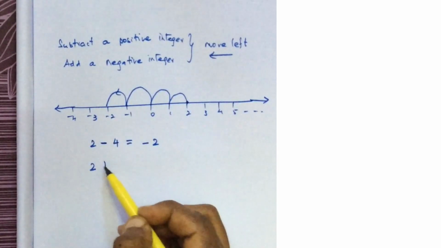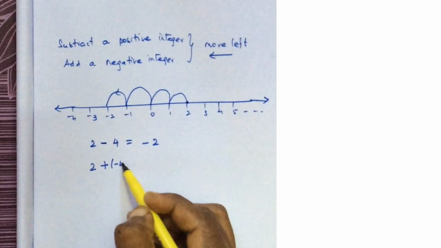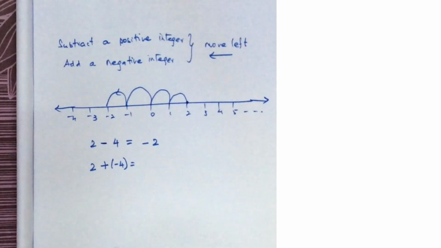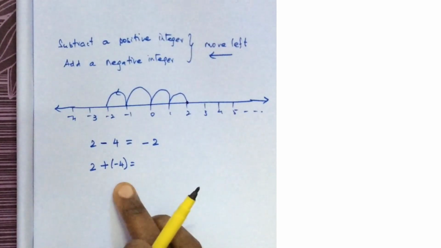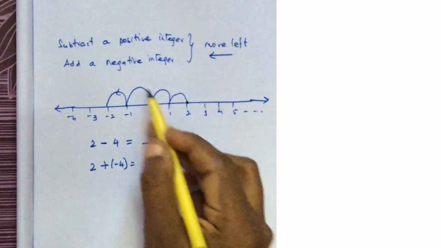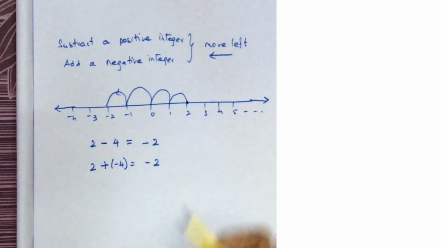The same thing, to this 2, now I have to add a negative integer. So here is 2, adding a negative integer, move 4 steps to the left. So again 1, 2, 3, 4, it is minus 2.